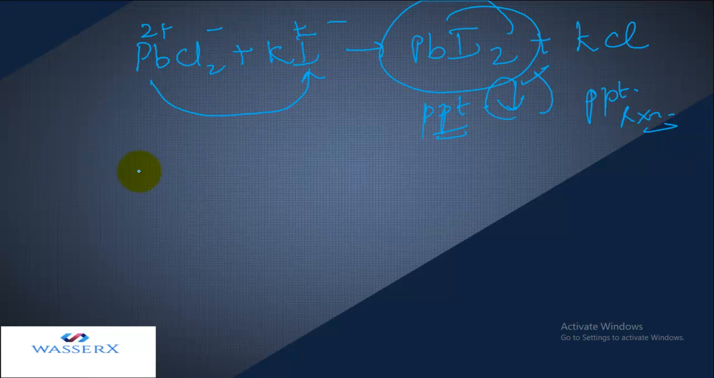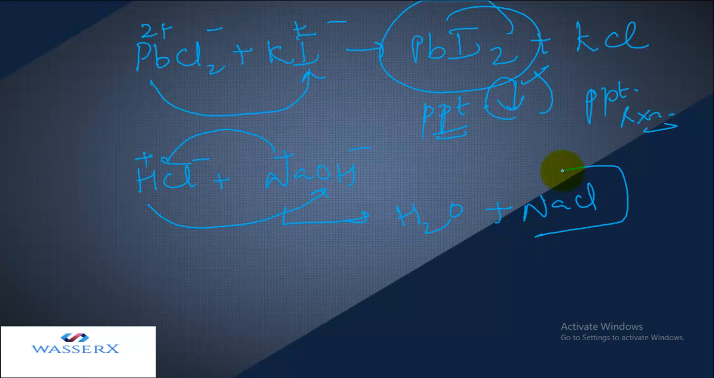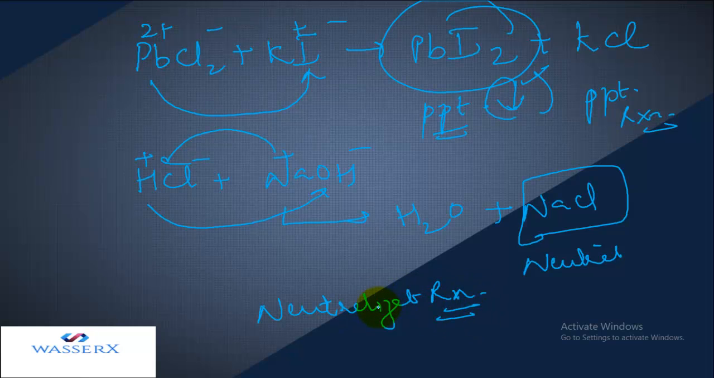Likewise, we can have another example in which I have two compounds, right? And when I'm mixing them, they are exchanging their ions. That means H combines with OH to form H2O, Na combines with Cl to form NaCl, and as a result, a neutral substance is formed. So this reaction refers to a neutralization reaction. So this is what is a double displacement or decomposition reaction.